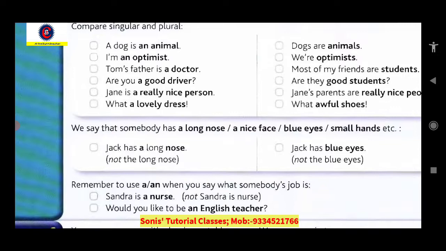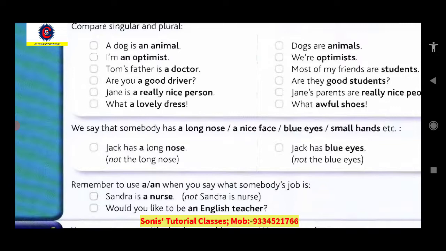A long nose, a nice face. All these expressions show that we are using a before an adjective if the adjective is used just before a singular countable noun. But we can't say he has a blue eye. It is wrong. Eye is generally used in plural form because they are two in number in our faces, right? So he has blue eyes. He has small hands. So we must take care of the naturality of the language. I hope it is quite clear.